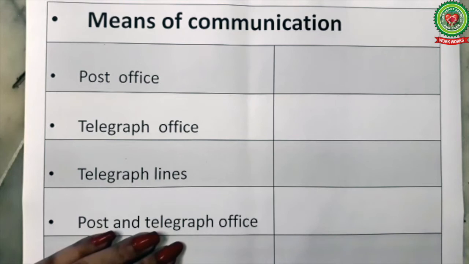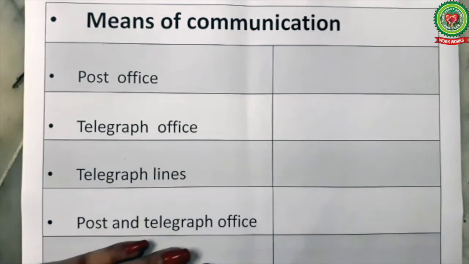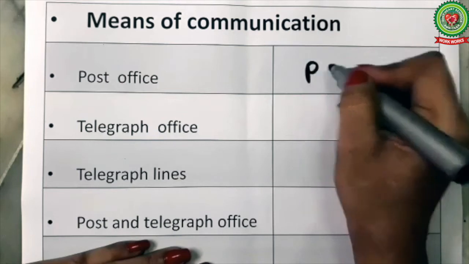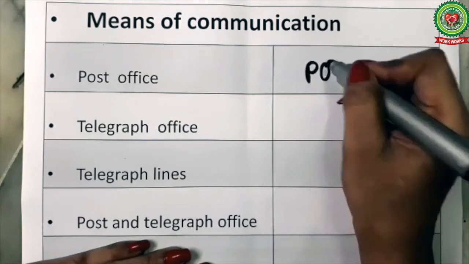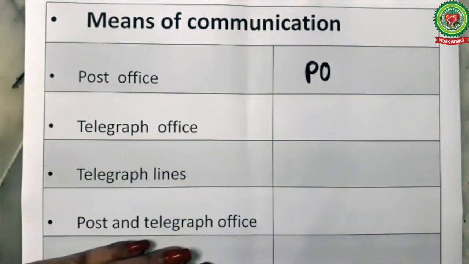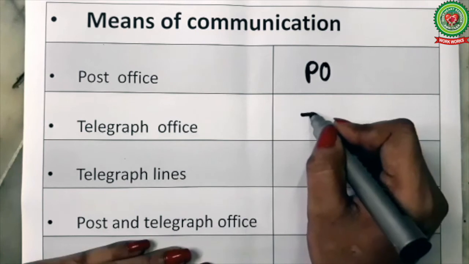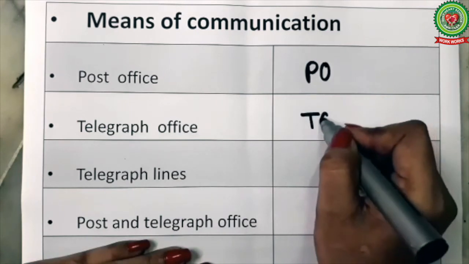Next, we have the symbols for means of communication. The first means of communication is post office. We have to use black color for all means of communication. For post office, the symbol is P O. You can say that we use abbreviation PO. Then we have telegraph office. It is written as TO.